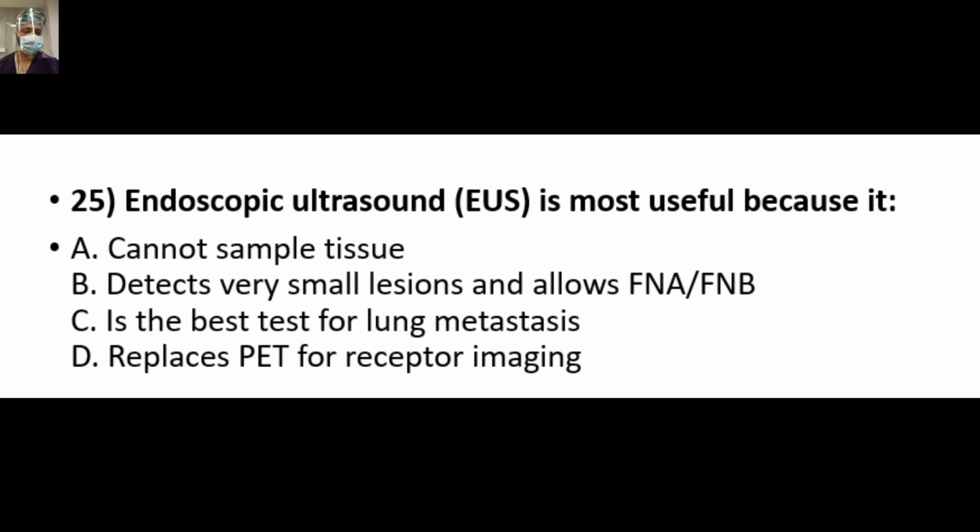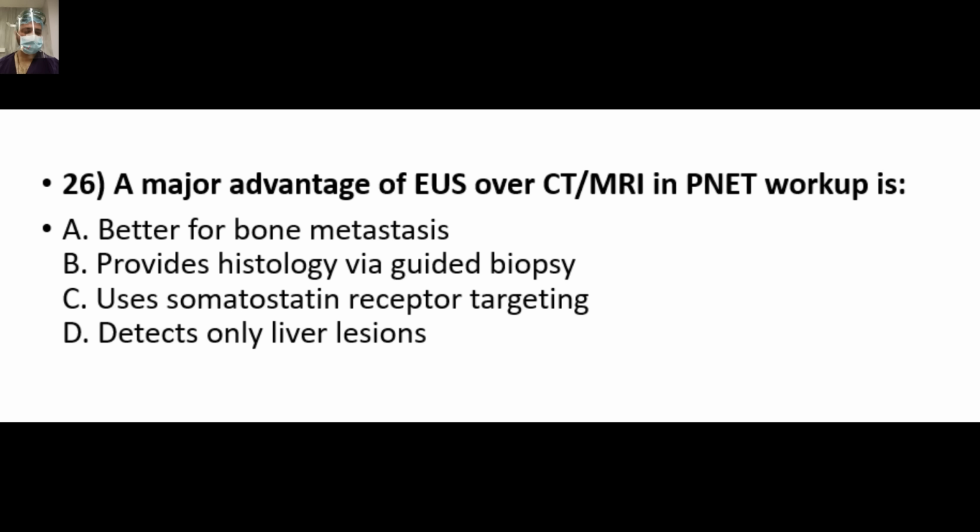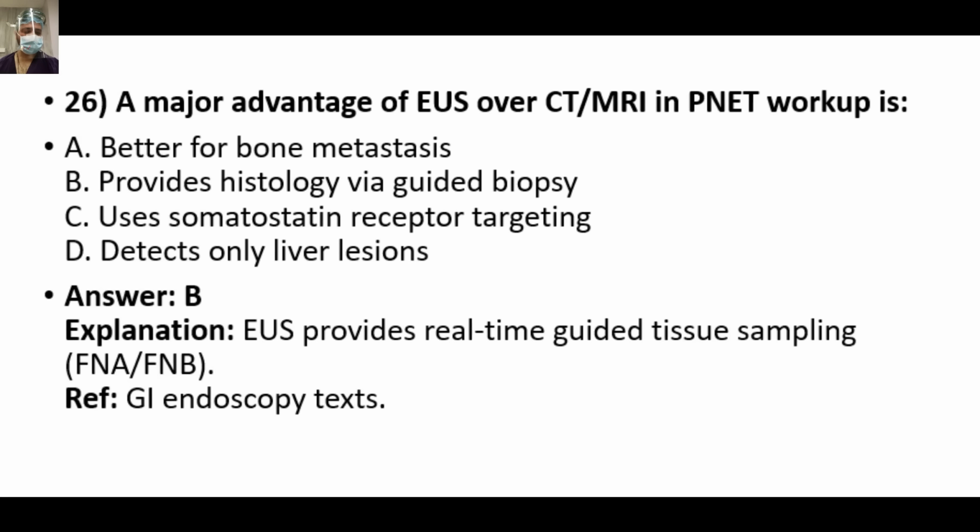Endoscopic ultrasound is most useful because it is... So B is the answer. It can detect very small lesions up to 2-3 mm, and even tissue diagnosis is possible with EUS-FNB. Again, similar question: a major advantage of EUS over CT or MRI in PNET workup is... So answer is B. You can have a tissue diagnosis along with the imaging.